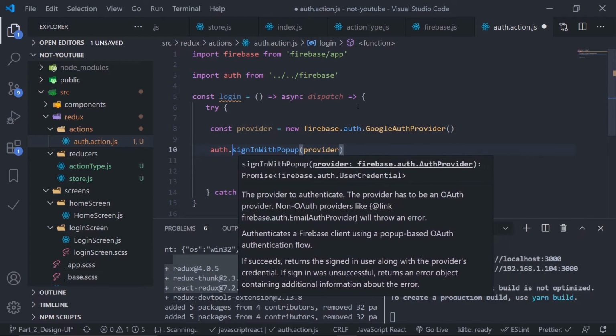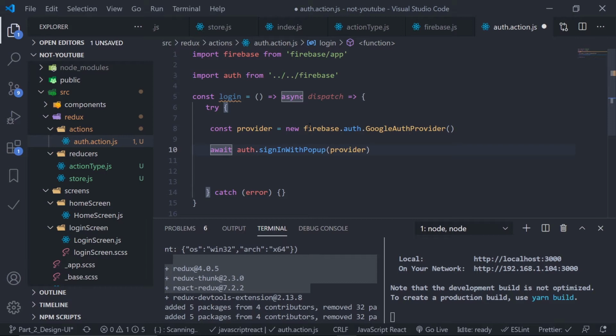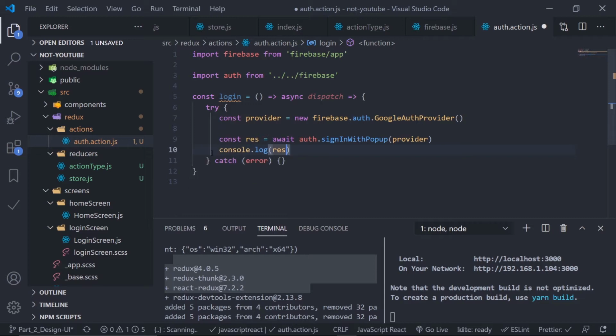That's it. And this will return me a promise, so I need to handle this with await, and that's why I've also used this asynchronous function, and just get the response in res. Nice. And just log out the response, log res. So just save this, and we need to dispatch this action creator now. So just export this action creator, export, nice.